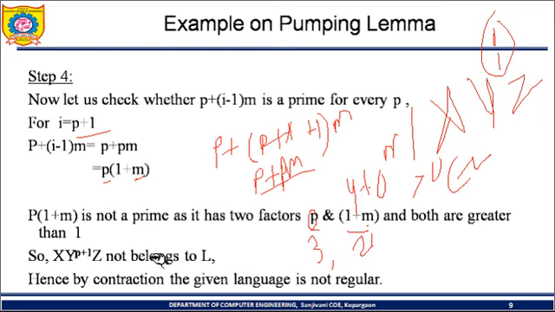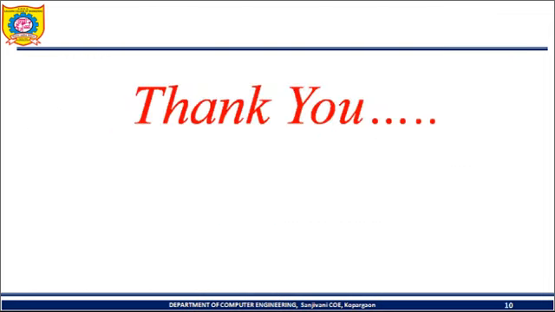That's why we contradict ourselves, and we say that the given language is not regular. So x y raised to p plus 1 z does not belong to L, hence by contradiction the given language is not regular. So like this we can prove that the given language is not regular by using the pumping lemma. So I'll stop here. Thank you.